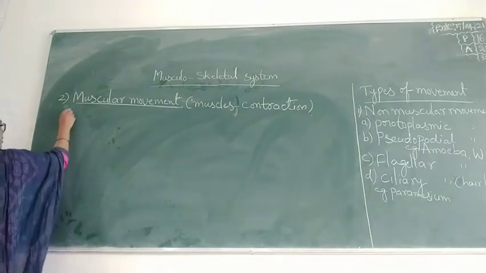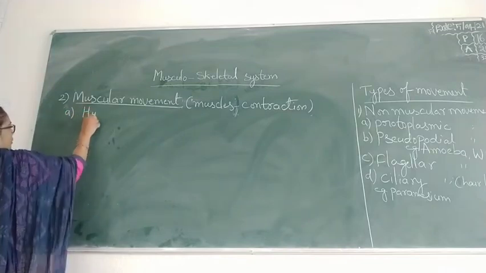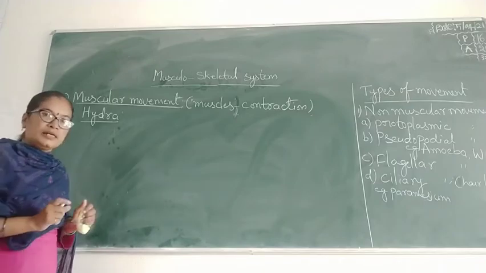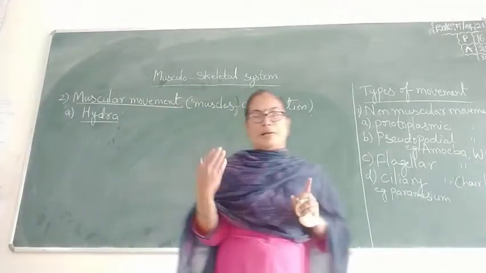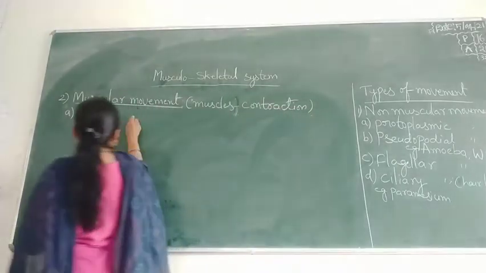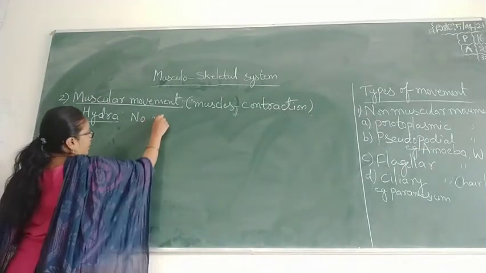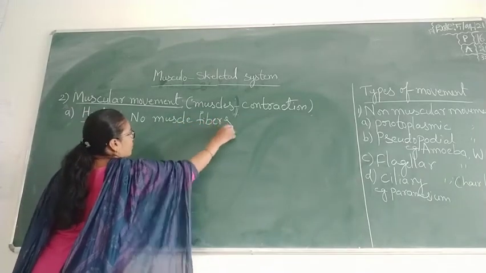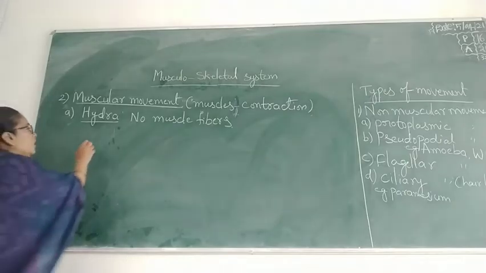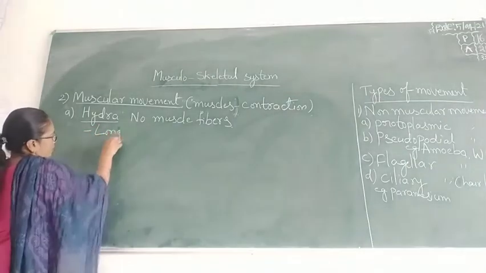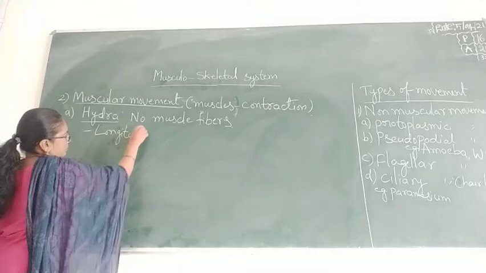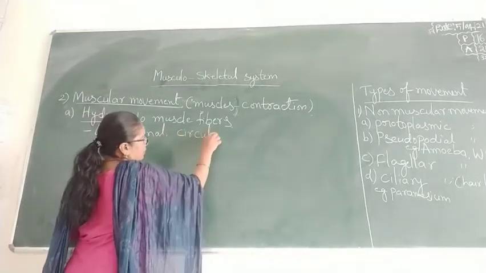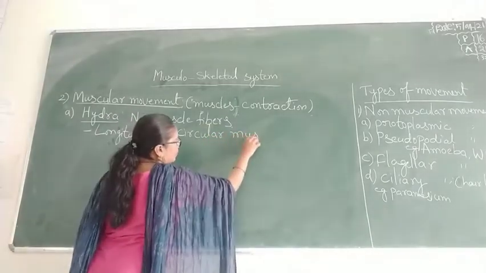Here, if we take Hydra as an example, they do not contain any special muscle fibers, but they contain longitudinal and circular muscles.